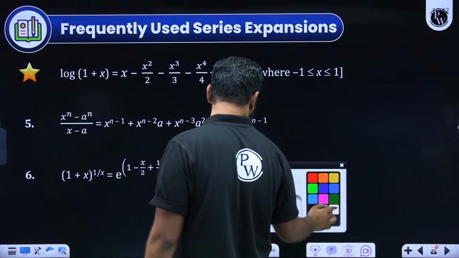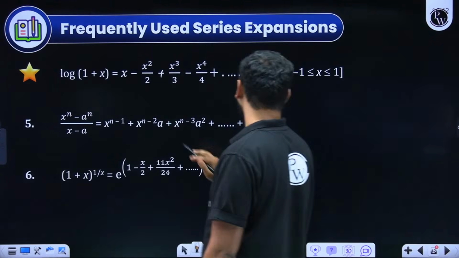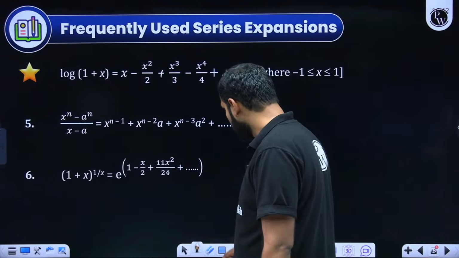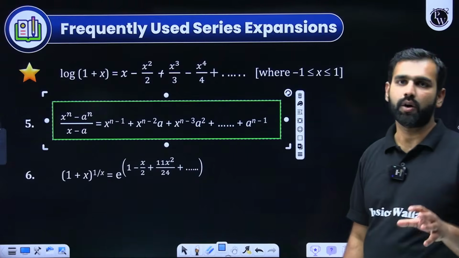So let me make that correction. First one is plus, second is minus, third one is plus, third is minus, plus, and so on. Alternatively plus minus. Everybody getting that? Please don't forget this.